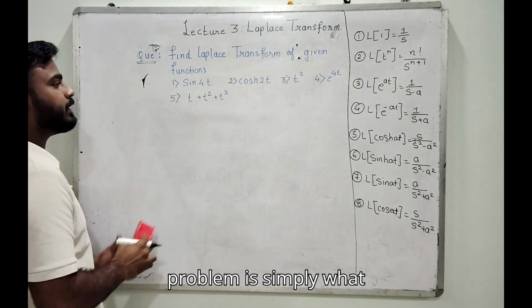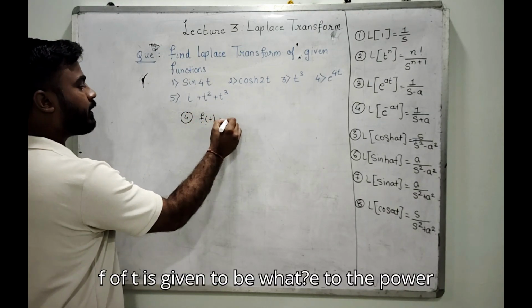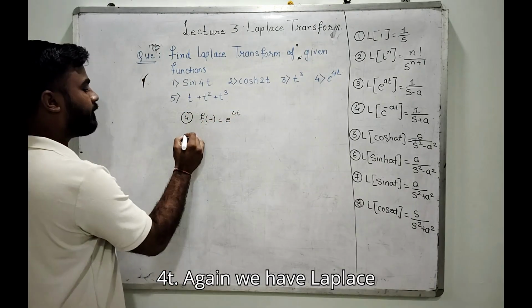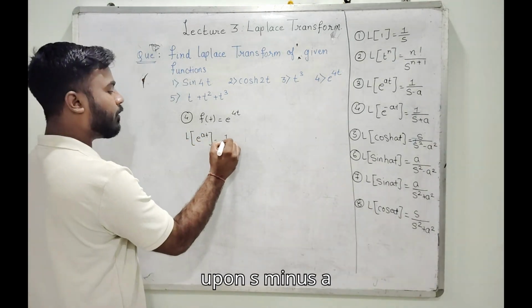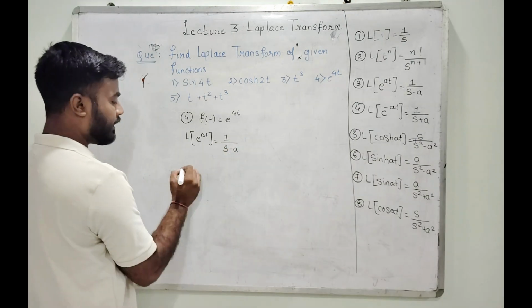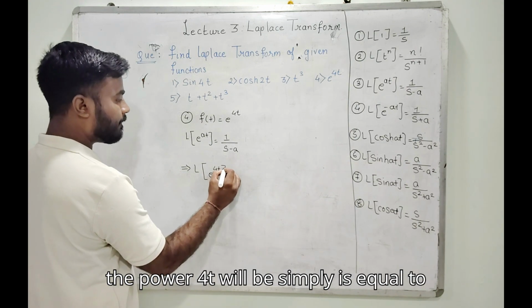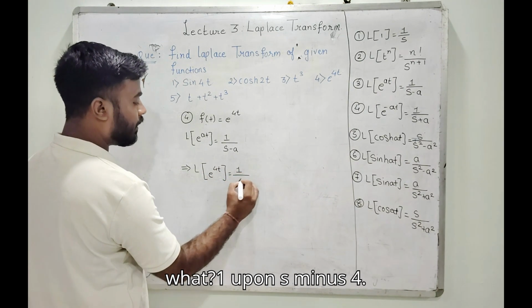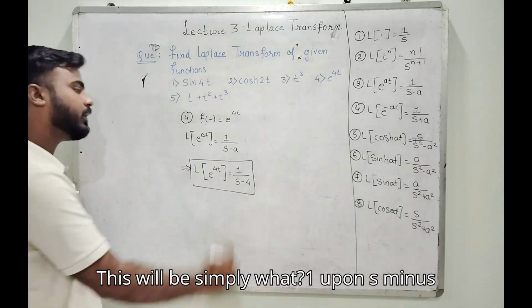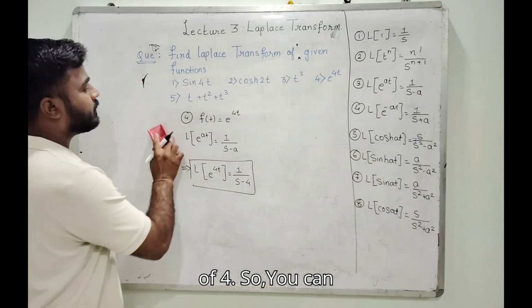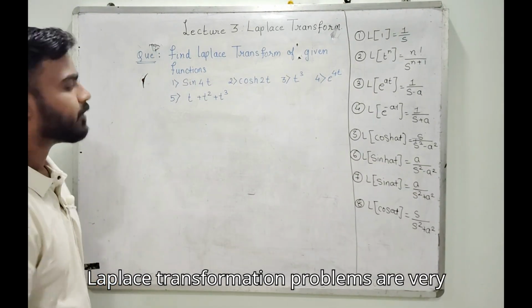Now moving on to the next one. The fourth problem is f of t given to be e to the power 4t. Again, we have Laplace of e to the power at equal to 1 upon s minus a. That implies Laplace of e to the power 4t is simply 1 upon s minus 4. So you can see, whenever you know the formulas, the Laplace transformation problems are very simple.